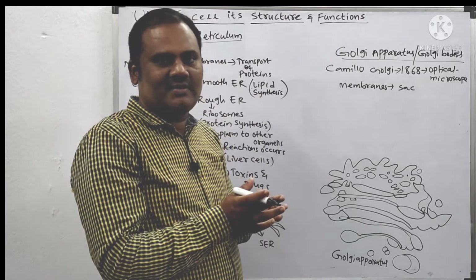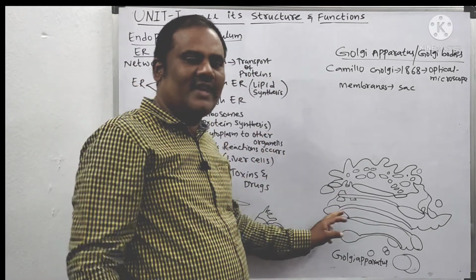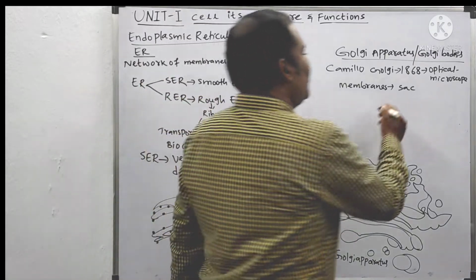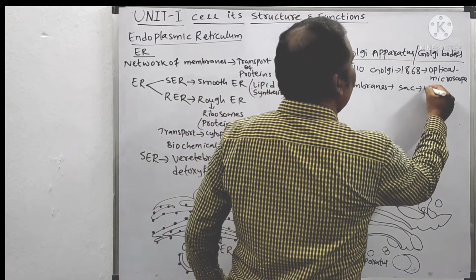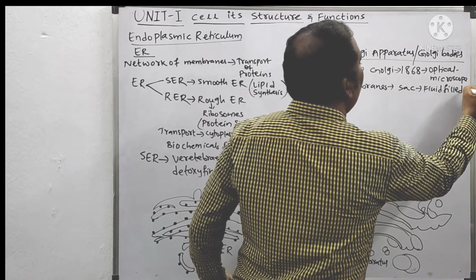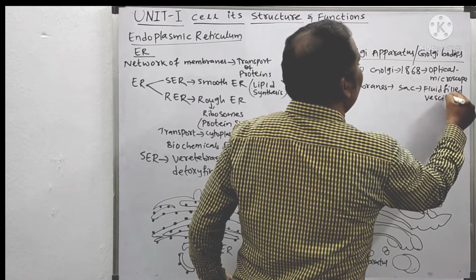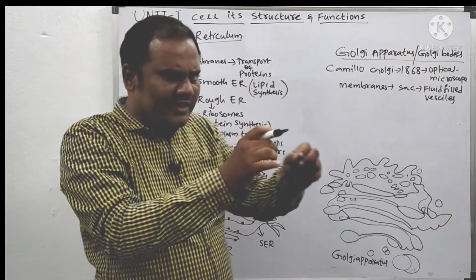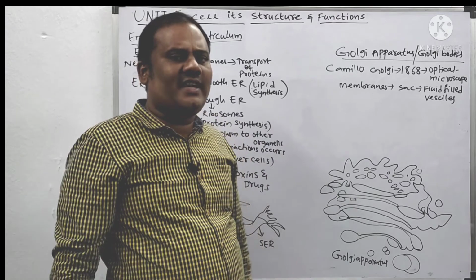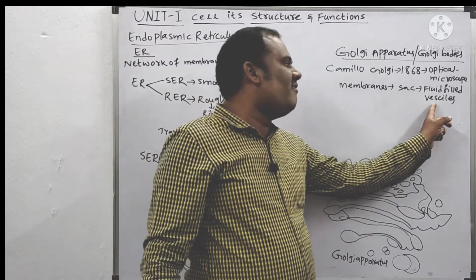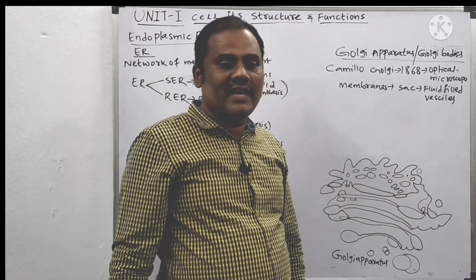So bag-like structures are formed, and in these sac-like structures they have fluid-filled vesicles. Very thin, small, hair-like structures are present inside this sac. They are called vesicles.